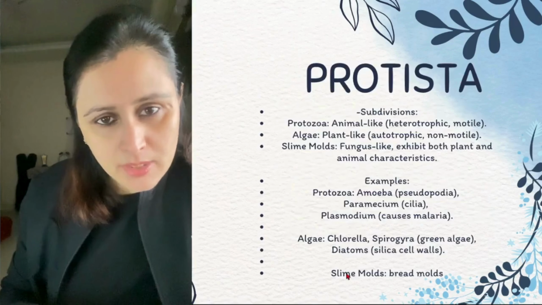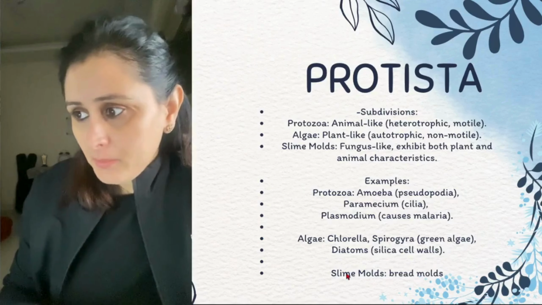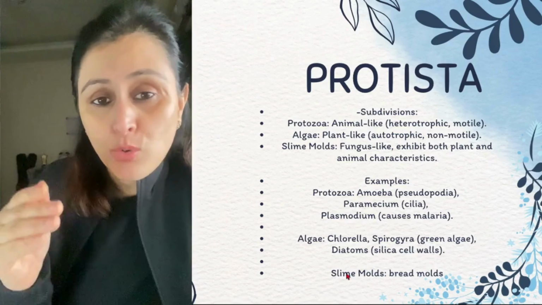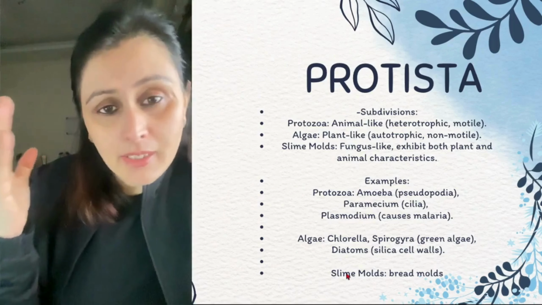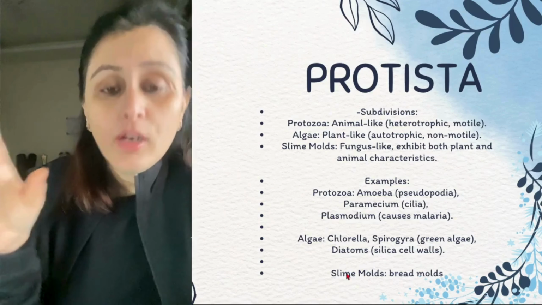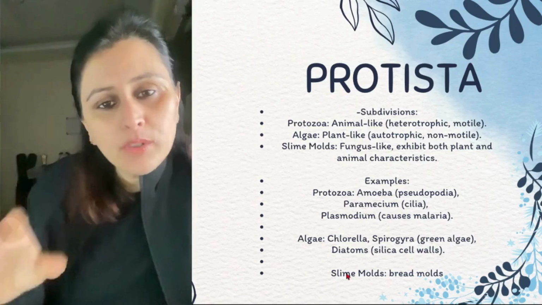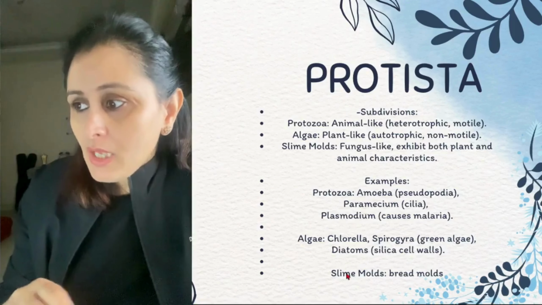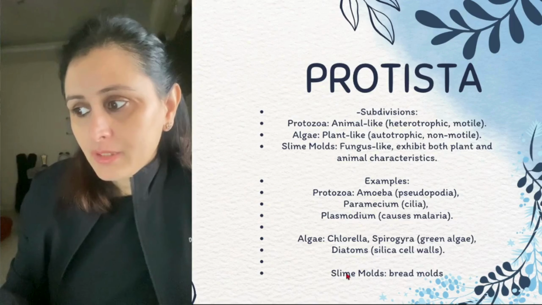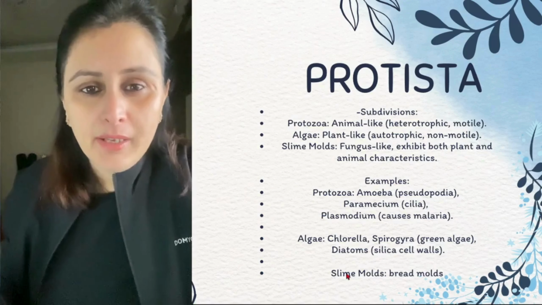Now the further subdivisions over here, we are going to talk about the protozoas. They are the animal-like characteristic. Achha, one important thing here is these protistas, they show characteristics of different types. They even show characteristics of certain animals. कुछ इनमें से animals जैसे लगते हैं, कुछ plants जैसे लगते हैं, और कुछ fungus जैसे लगते हैं, right? So they have all the different characteristics, right? And so slime molds जो हैं, they are like the fungus. Algae are more like the plants, and protozoas are the animal-like. They show animal-like characteristics.